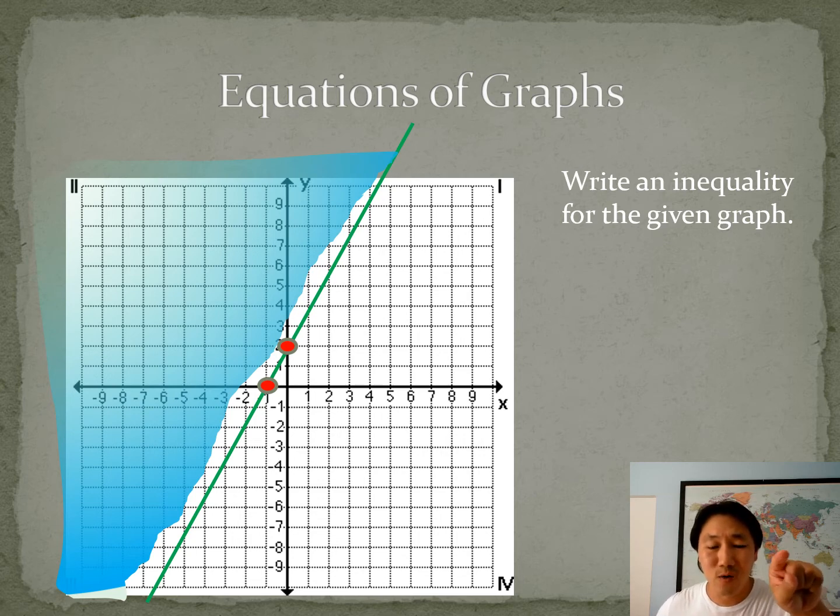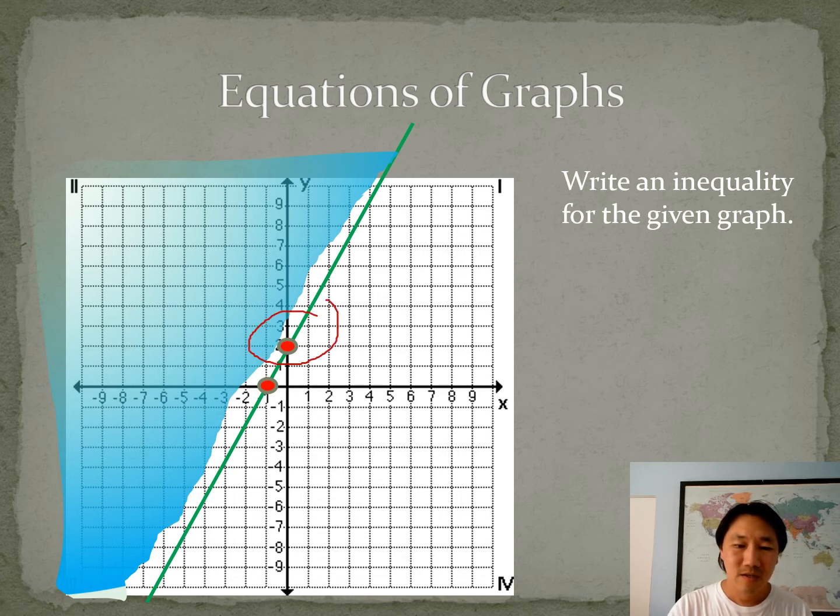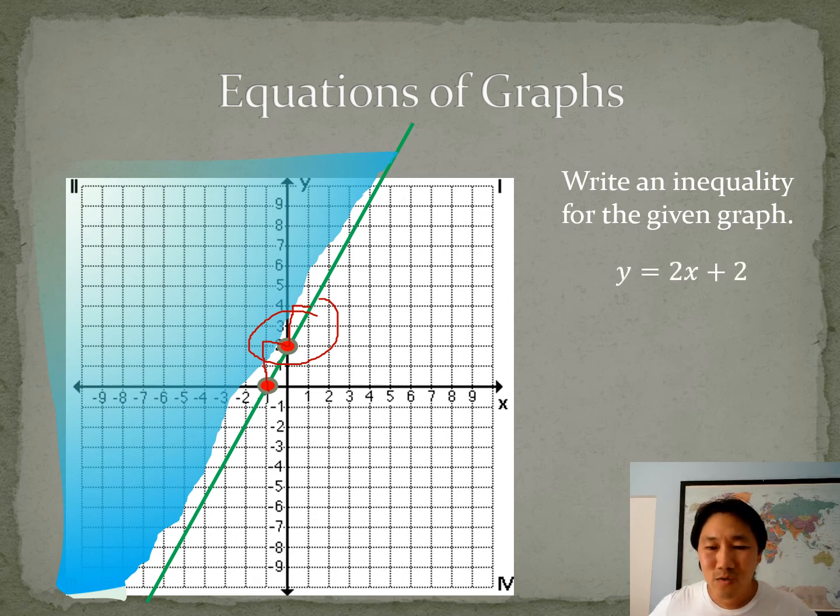You can count the slope and you can count the y-intercept. Here's the y-intercept. And the slope looks like it's up 2 over 1, up 2 over 1. So we get the slope and we get the y-intercept. The slope is 2 over 1, and then the y-intercept is 2. So that's our equation. If I wanted to just have an equation of the line, that would be it.